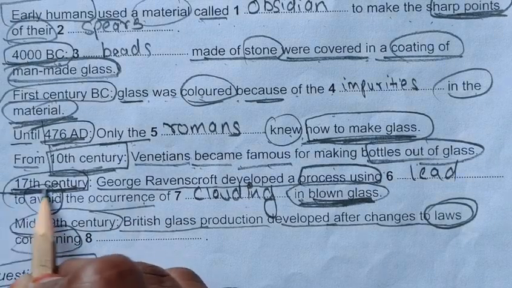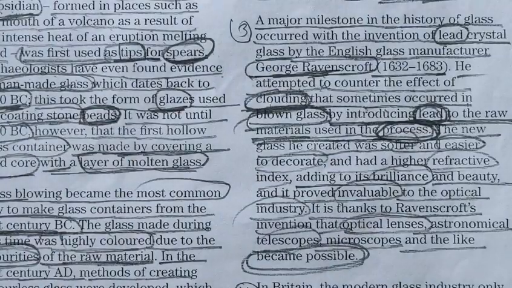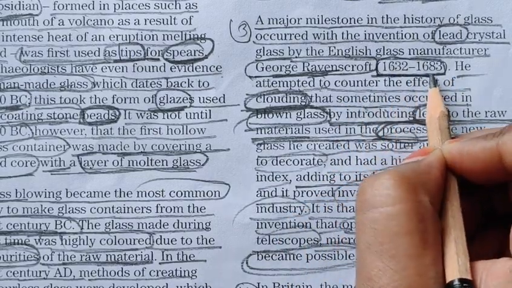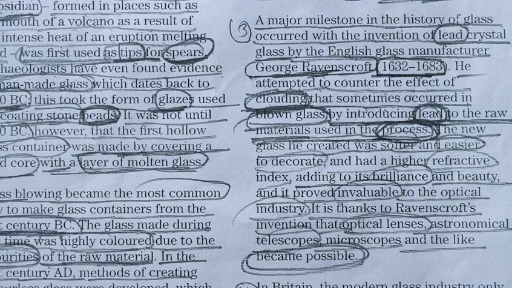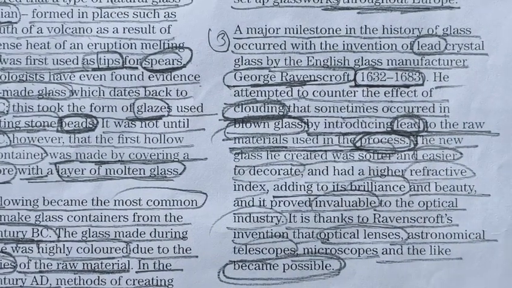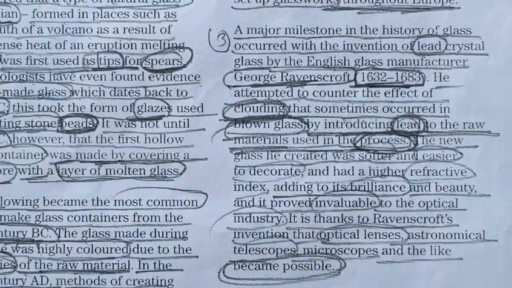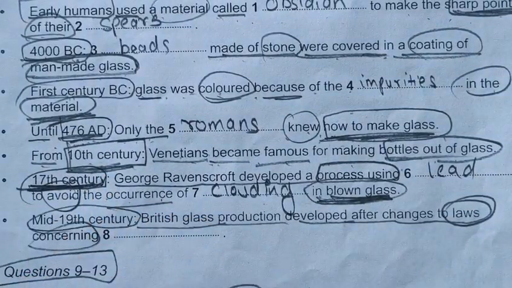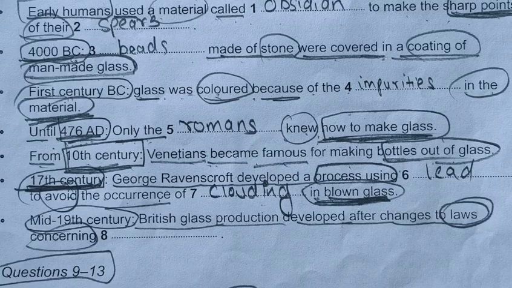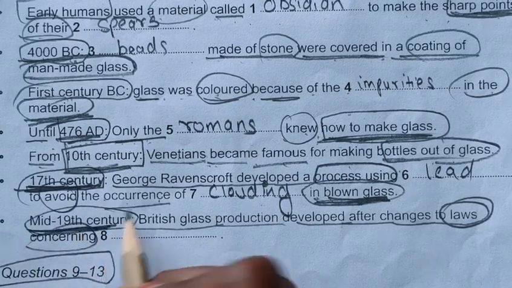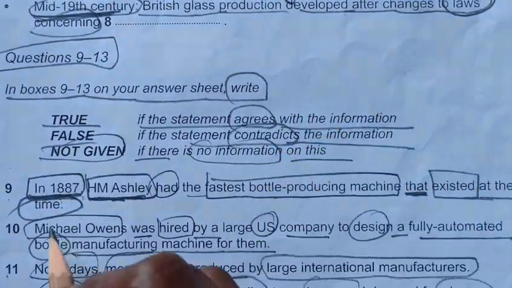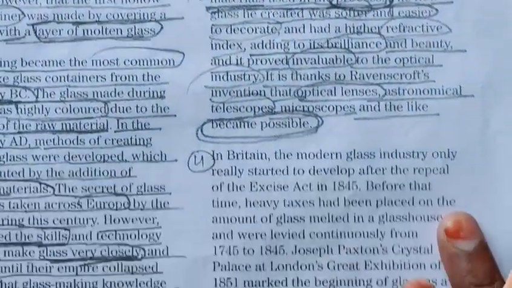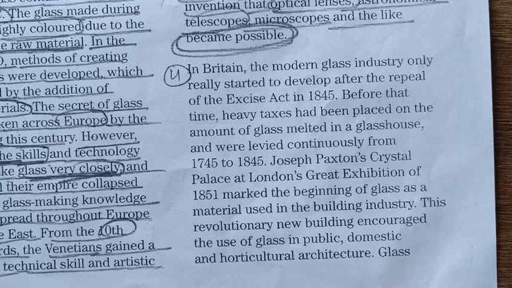Okay, so don't get confused about the 17th century. Here they have mentioned 1632 to 1683, which means 17th century. Don't get confused in this, otherwise you will not get the answer. Here they have mentioned 1632 to 1683, and here they have mentioned 17th century, so it is the same only. I hope you have understood this. And here they are asking for mid 19th century, and here they are asking for 1887. So this thing we have not seen in this paragraph, so we will move quickly towards our fourth paragraph.